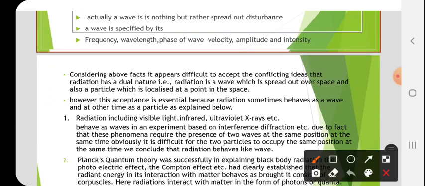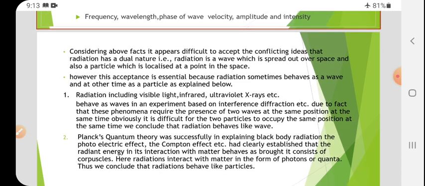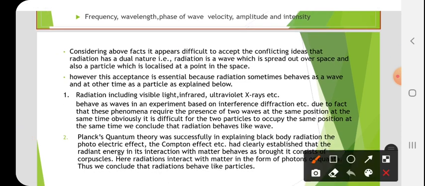See here next, considering the above fact, it appears difficult to accept the conflicting idea that radiation has a dual nature, right? So generally radiation has a dual nature. Radiation is a wave which is spread out over a space, and also a particle which is located at a point in the space. And about these 2 points, here the explanation is given.